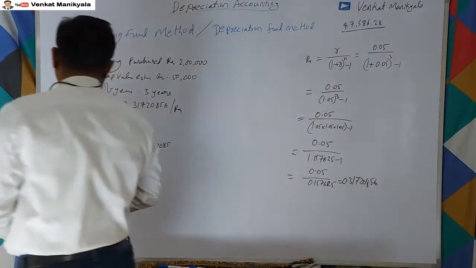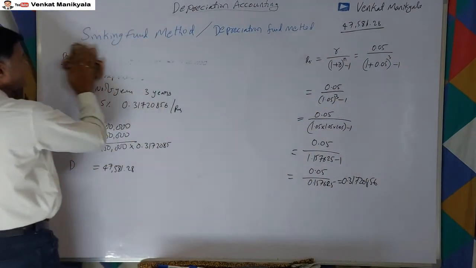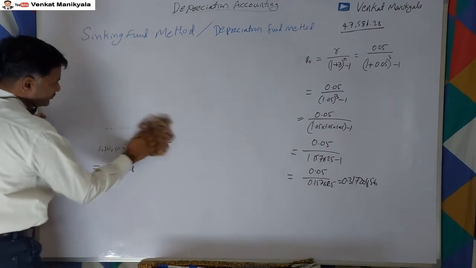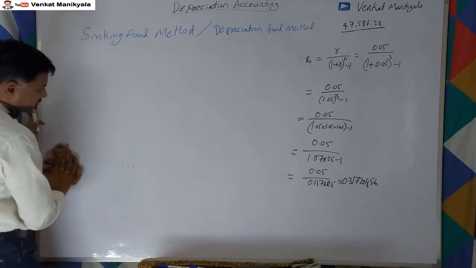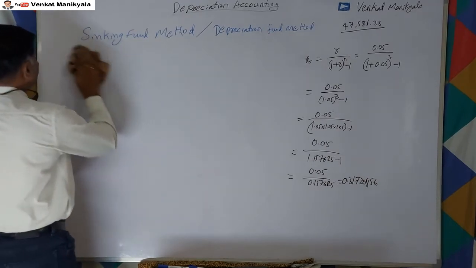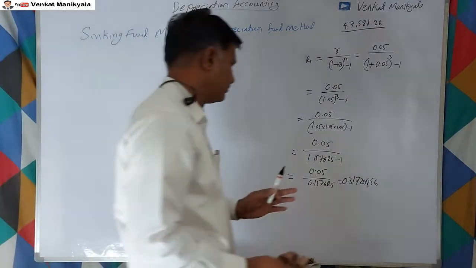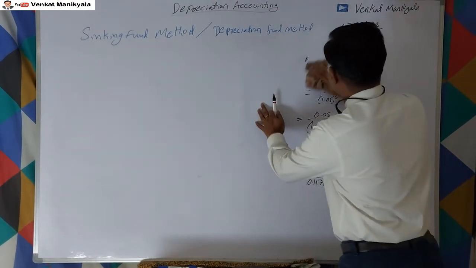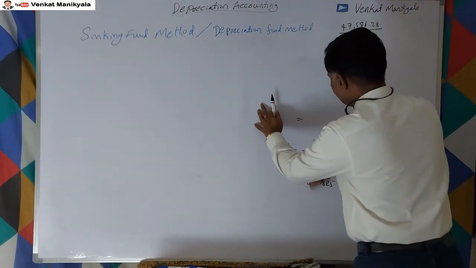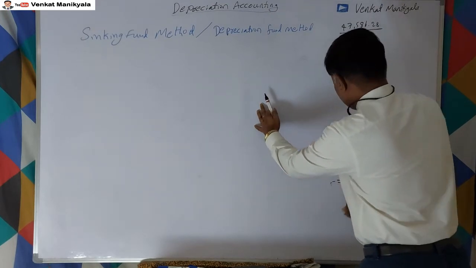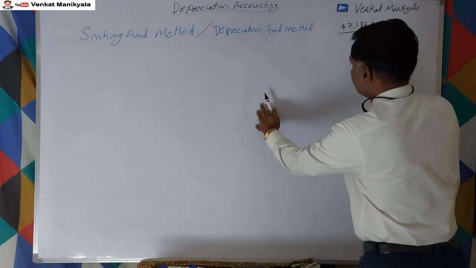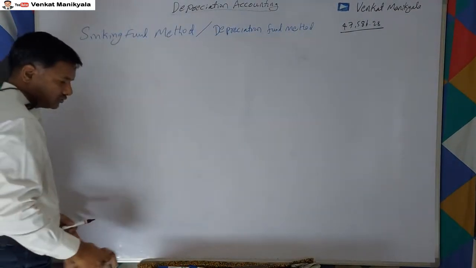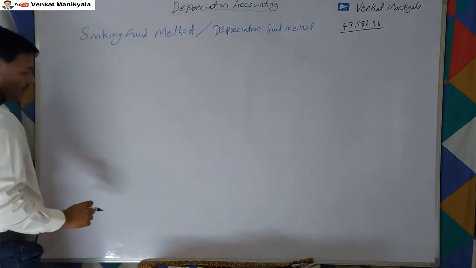Now let us write the journal entries as well as ledger postings also, right? So this is one of the most important. However complicated they give, we can do it easily. It looks complicated, but for doing it's very simple. Very simple to do the problem. But by seeing this, some of them may get worried. Don't get worried here.